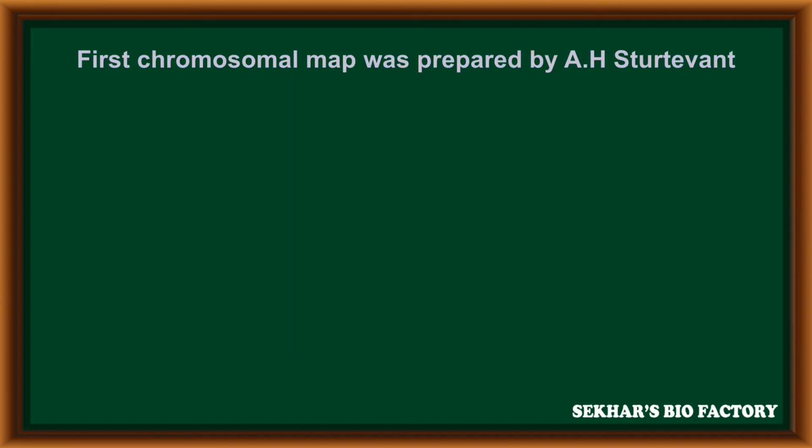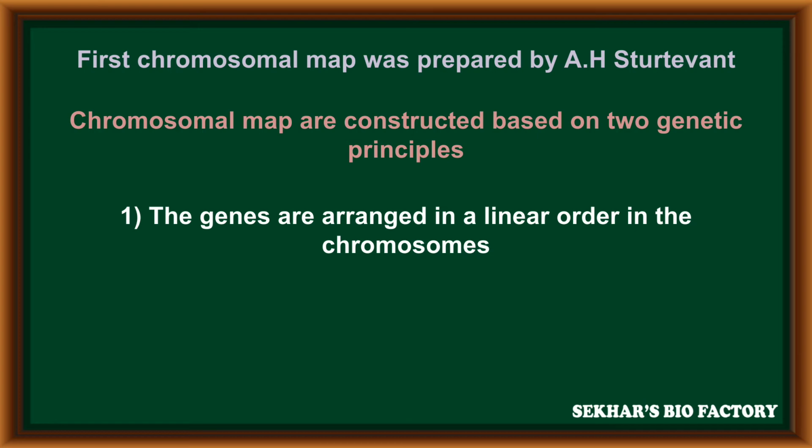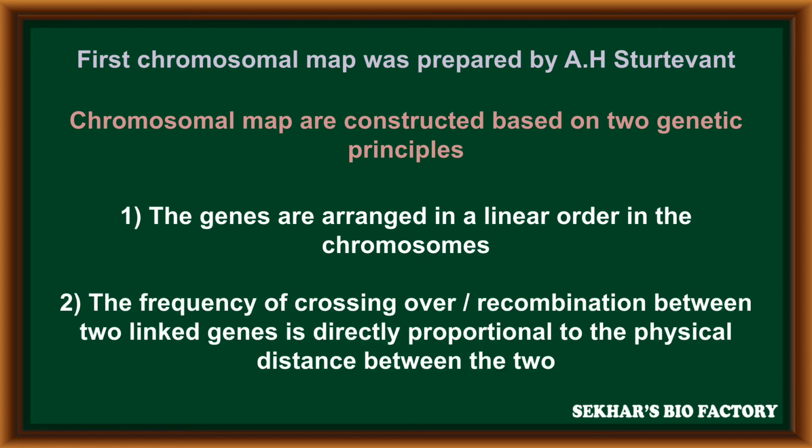The first chromosomal map was prepared by A.H. Sturtevant. Chromosomal maps are constructed based on two genetic principles. The first is that genes are arranged in a linear order in the structure of chromosomes. The second is that the frequency of crossing over or recombination between two linked genes is directly proportional to the physical distance between the two genes.